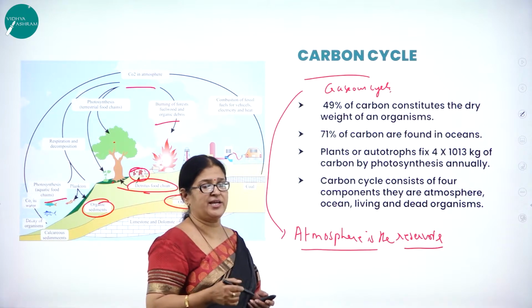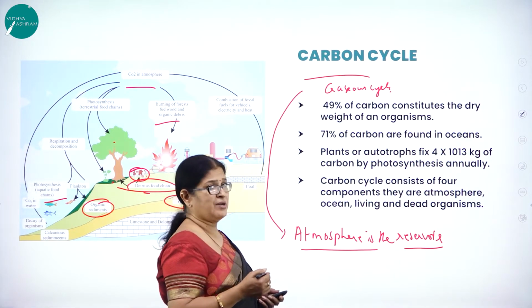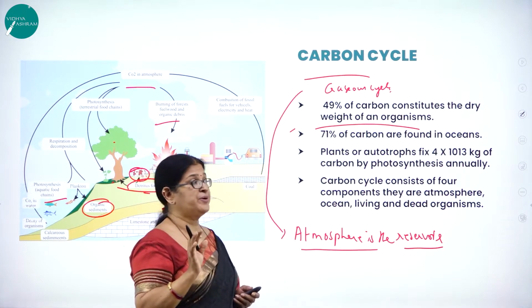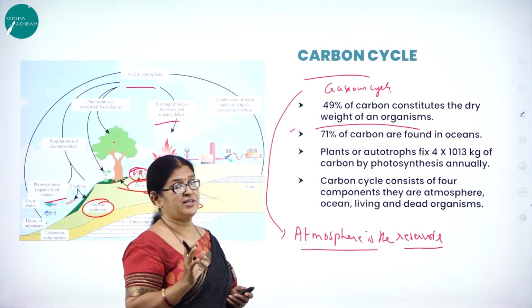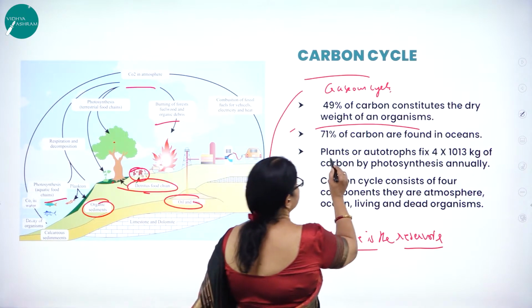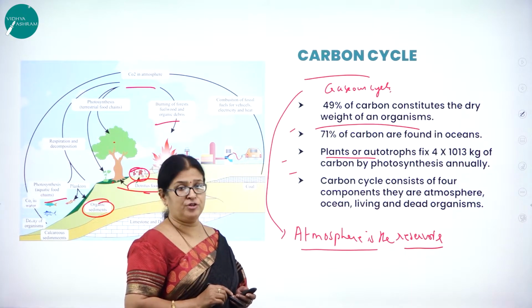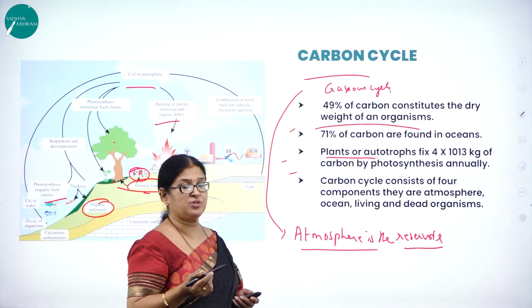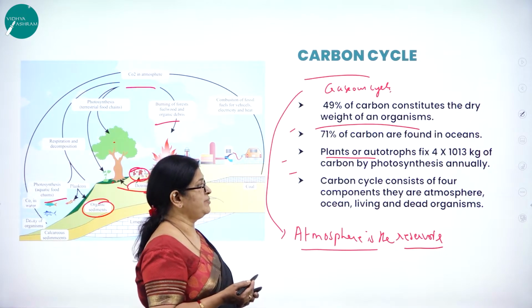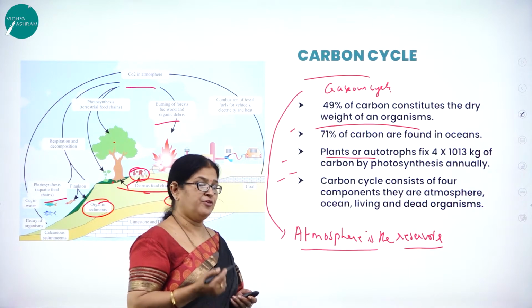As I said, it is a gaseous cycle where the atmosphere is the reservoir. As we know, 49% of the total dry weight of an organism consists of carbon. 71% of carbon is found in the ocean. And I think all of us know plants are autotrophs, and carbon dioxide is one of the raw materials for photosynthesis. Plants fix 4 into 10^13 kg of carbon by photosynthesis annually, so they use the maximum amount of carbon dioxide for photosynthesis.